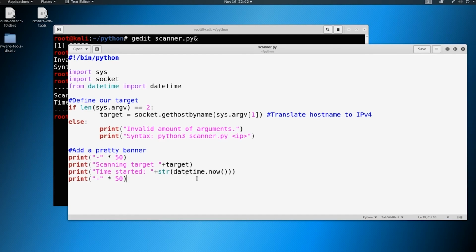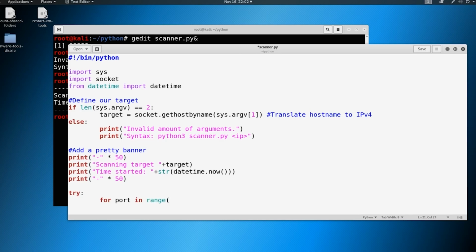So the next thing we're going to do is what is called a try statement. So we're going to try to do something, and if we can't do it, we have exceptions. So you'll see what this looks like when it's all built out. So go ahead and type try, and you're going to see try later as well when we get into the exploit development. So we're going to do a for statement. So for port in range. Now we need to specify the range.